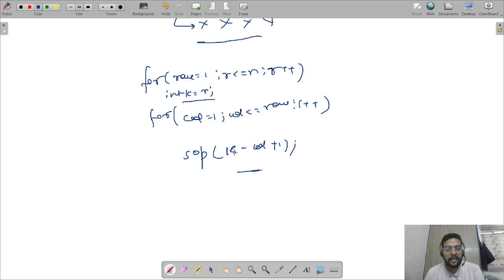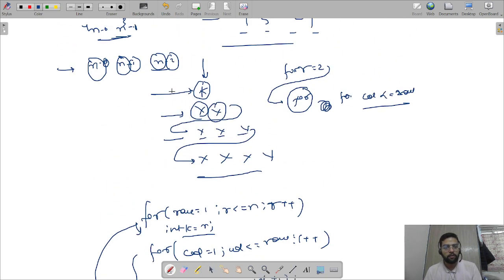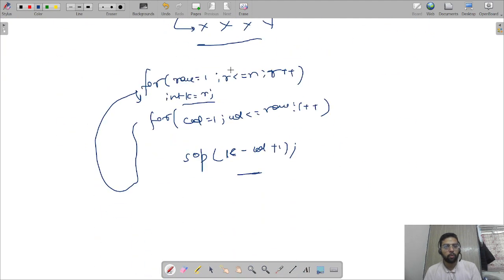Why have I taken k? Because we don't want to tamper with the value of n. So after every termination of the inner for loop, I am initializing k to the value of n, because every time I need to start with 4.